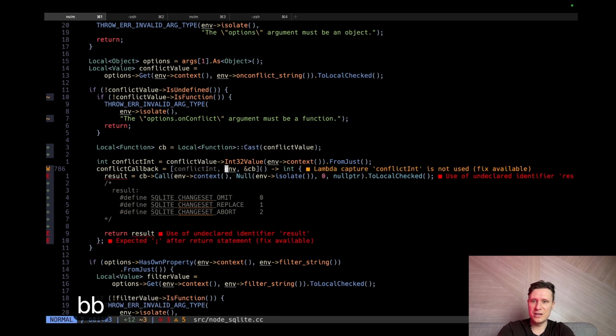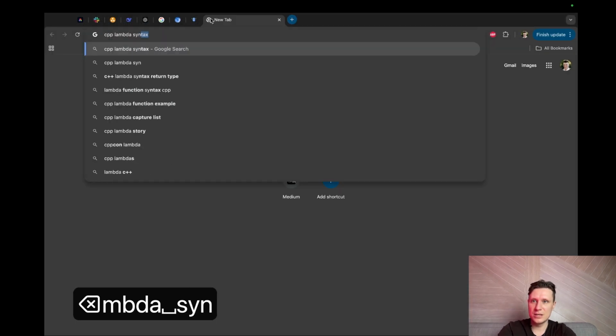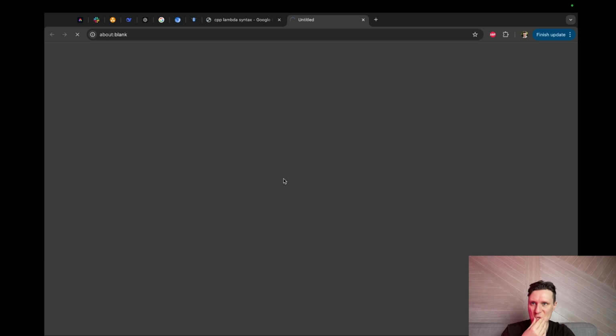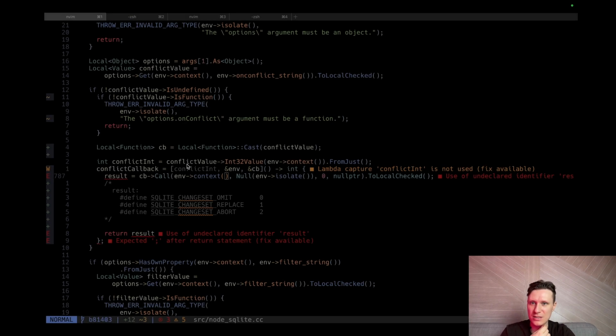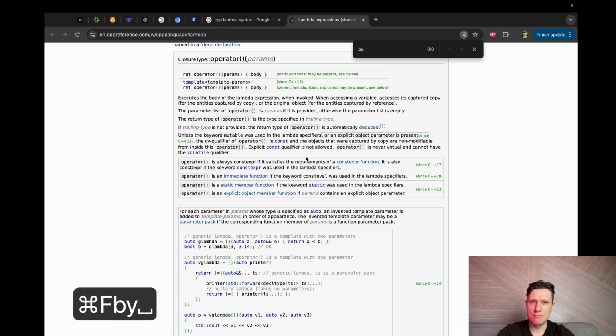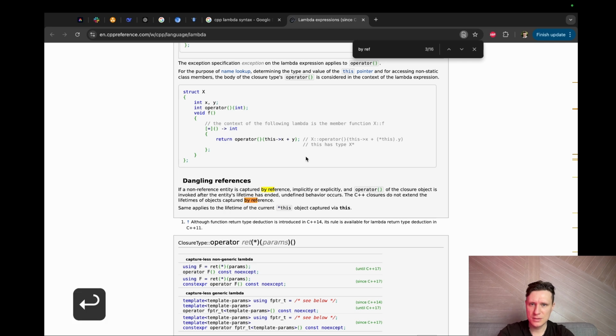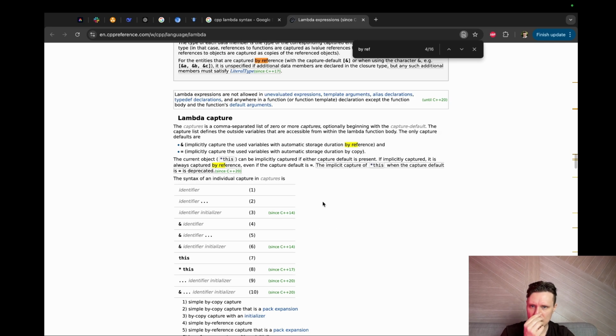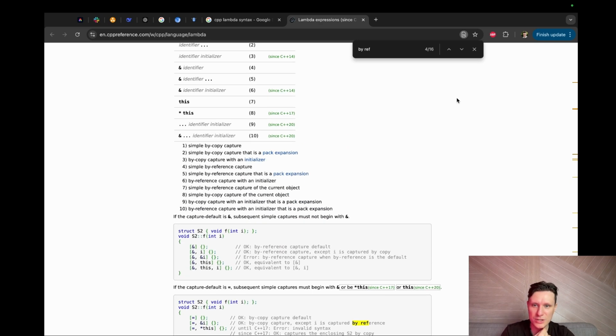There's like a reference, there's like a pointer. Let's check it online. Syntax. Let's check how C++ exports a lambda. This is like a capture group. By link, by reference. Captures. Yeah, they call it captures. Okay, they call it captures. Whatever.